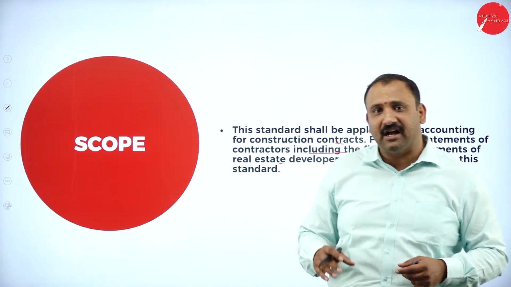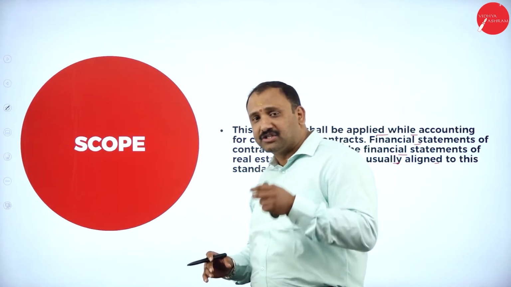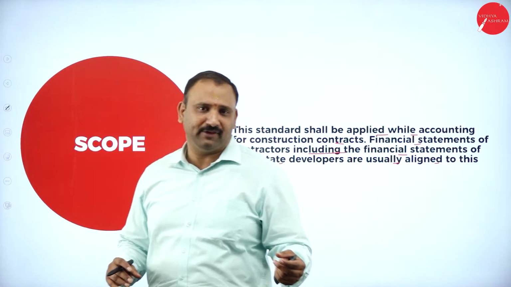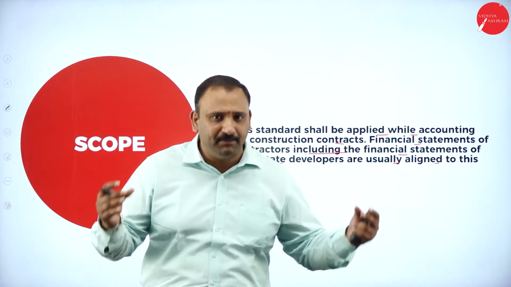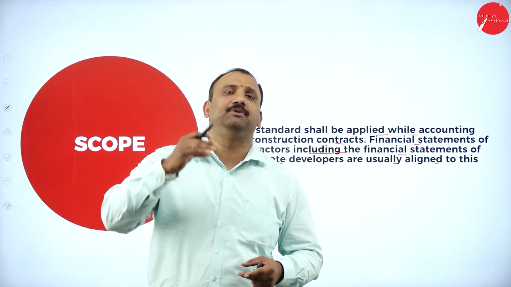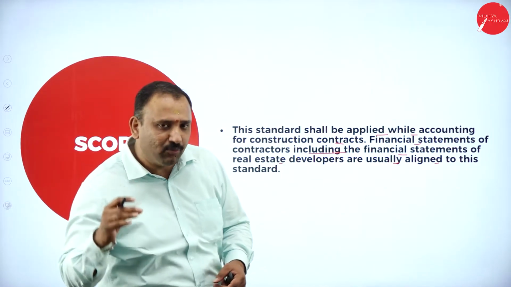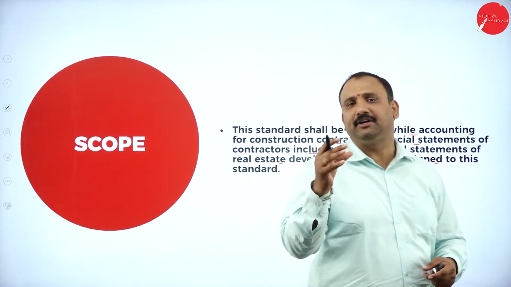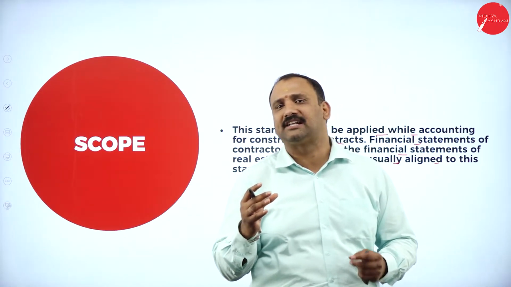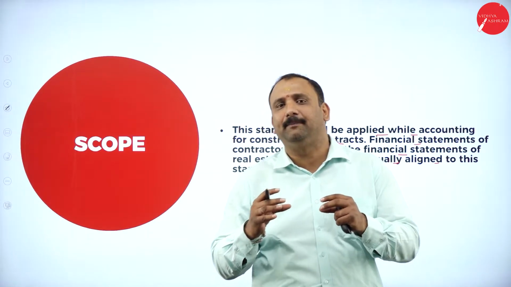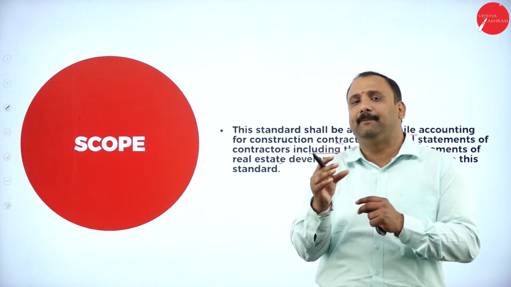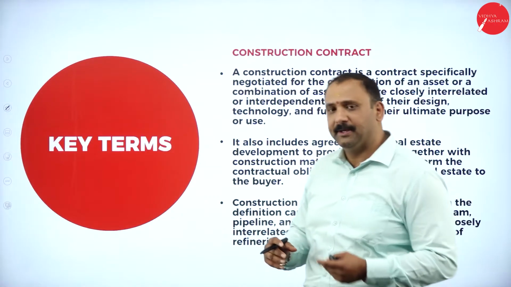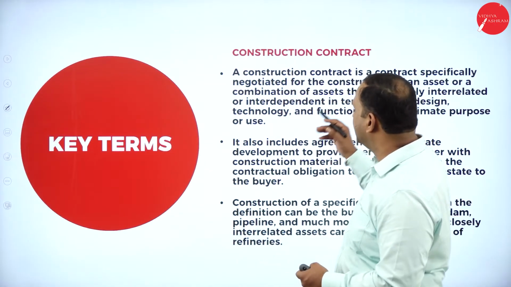They need to first understand the revenue that is going to be accumulated by building a particular flat or a mall or a theme park, and that will be recognized with the cost factor that is involved in constructing it. So the scope is typically limited to the construction contracts. I mean, the standard cannot be applied to some other accounting factors. Now, moving further, the key terms that are going to be understood here.